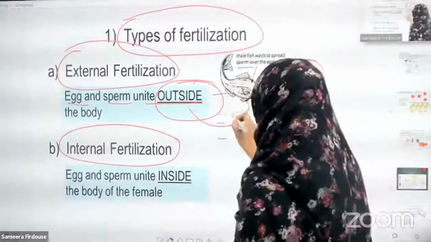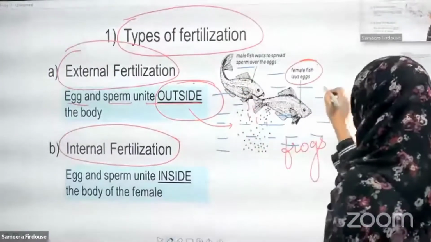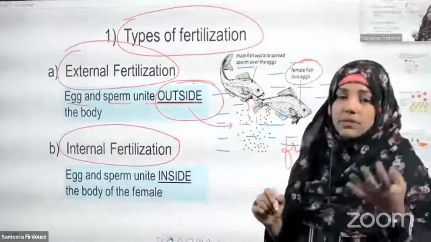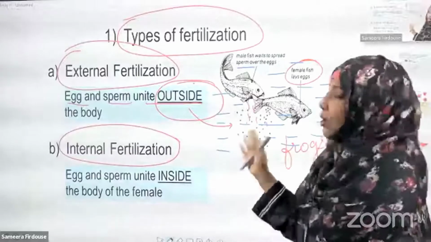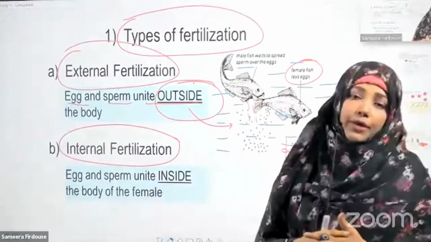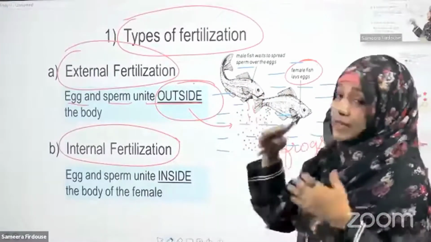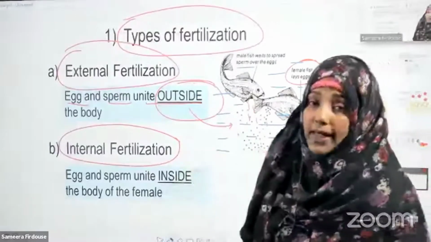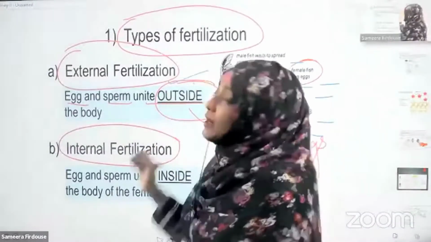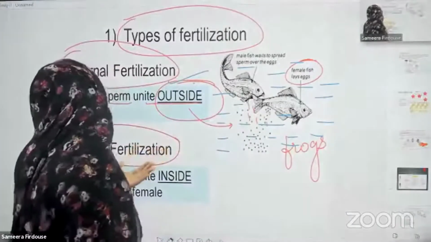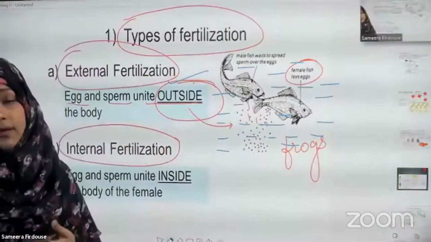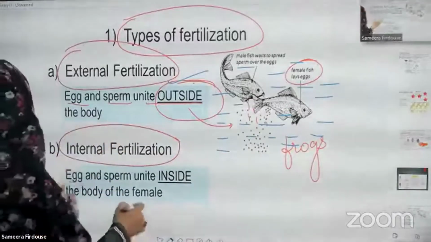The sperms and ovum fuse or unite in the water, not inside the body of the organism. Such reproduction that occurs outside the body of an organism is called external fertilization. So fusion of male and female gametes, that is sperm and egg, outside the body is called external fertilization.